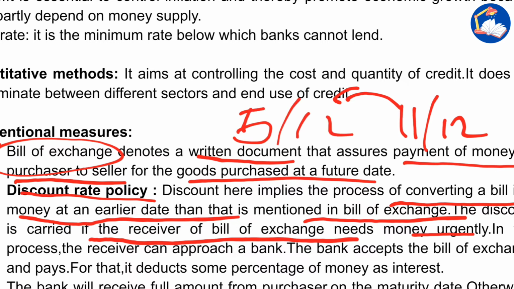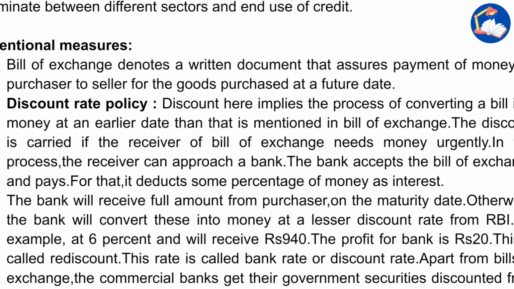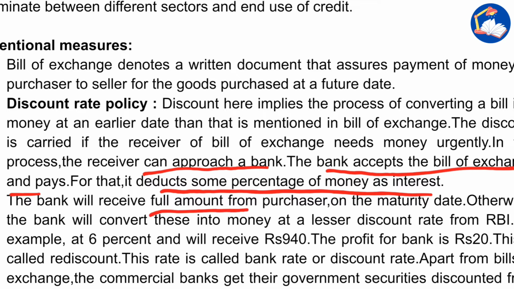Okay, then for the receiver of the bill, there should be a reduction, right? The discount is carried out if the receiver of the bill of exchange needs money, so there is an urgency for the money. In this process, the receiver can approach a bank. The bank accepts the bill of exchange and pays it. For that, it deducts some percentage of the money as interest. The bank will receive the full amount from the purchaser on the maturity date. Otherwise, the bank will convert this into money at a lesser discount rate from RBI.